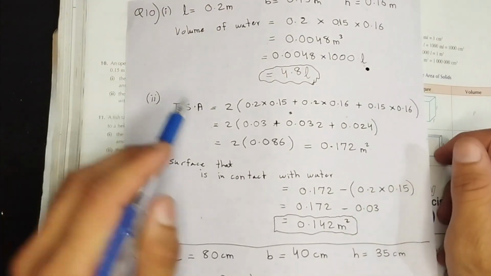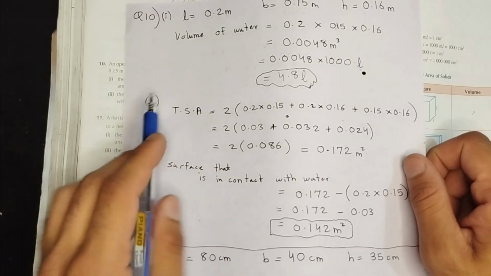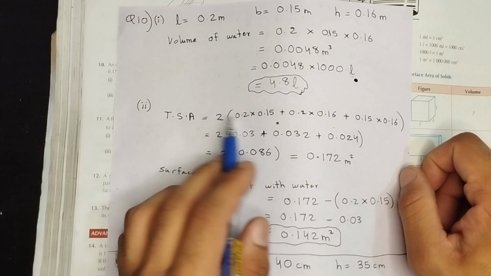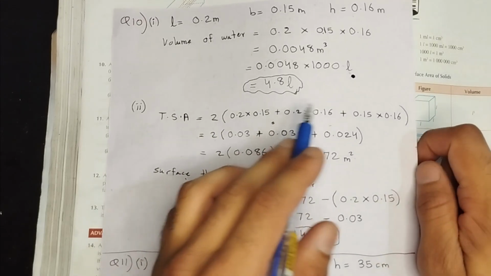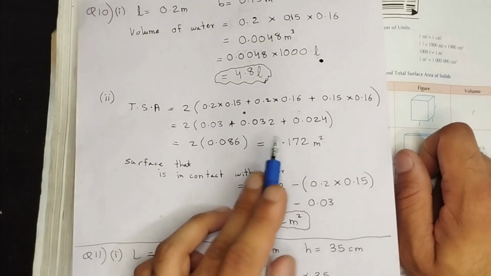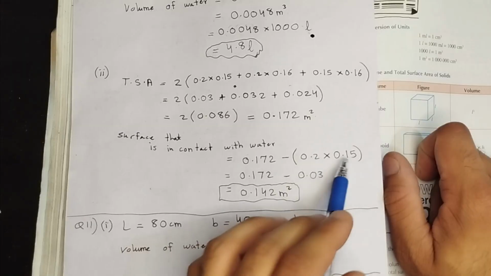Take a look at this. I just did what I had to, just put it in the formula. It's a cuboidal shape, that's why I'm going to use this formula. Total surface area is equal to 2 multiplied by length times breadth, plus length times height, plus breadth times height. Just put the values. Once you get the total surface area, then for the surface that is in contact with water, you're going to subtract length multiplied by breadth from that answer.